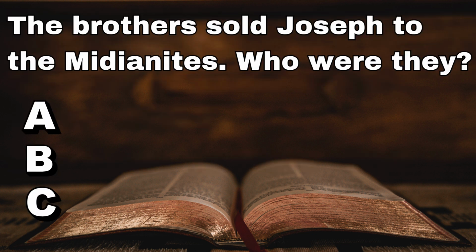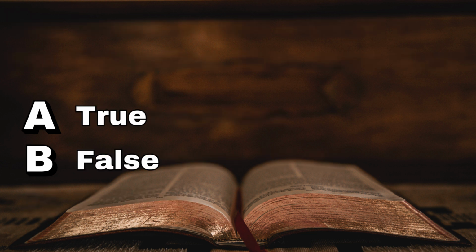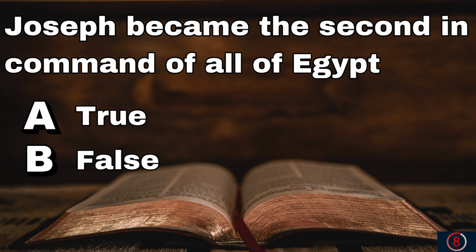Question 25. The brothers sold Joseph to the Midianites. Who were they? Slave traders, merchants, or soldiers? And they were merchants, according to Genesis chapter 37. Question 26, true or false? Joseph became the second in command of all of Egypt. And that is very true, as recorded in Genesis chapter 41.